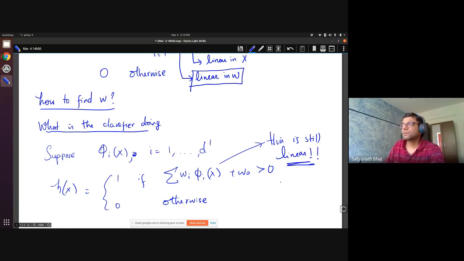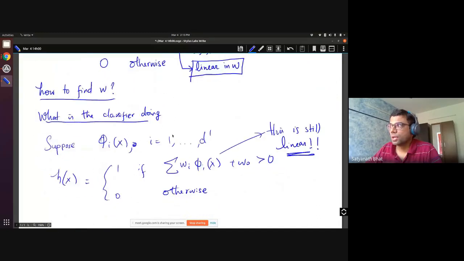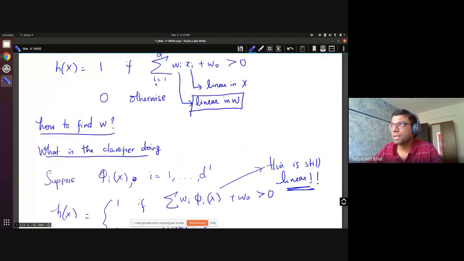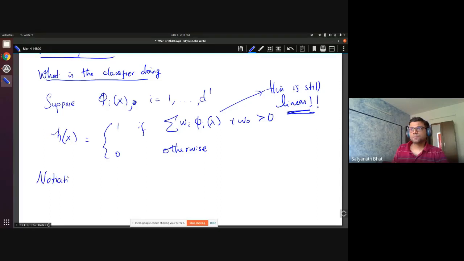Okay. So because it is linear in W. Okay. So that is the linear thing that is coming in here. Okay. So in terms of notations, there is one thing that we do when we write linear classifiers. What we also do notation wise is what is called feature augmentation.